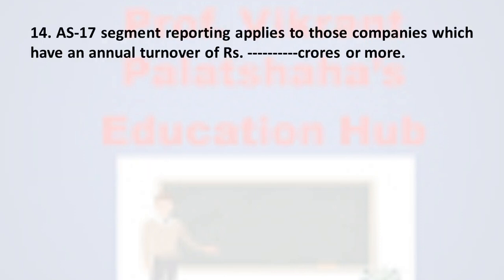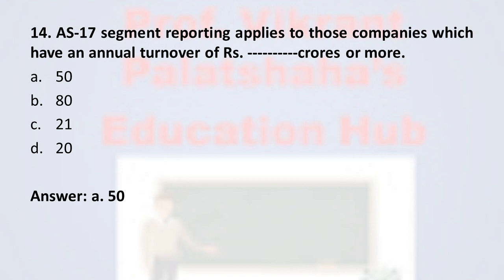Next one, question number 14. Accounting standard number 17, segment reporting applies to those companies which have an annual turnover of rupees dash dash crores or more. Option number A, 50 crore, option number B, 80 crore, option number C, 21 crore, option number D, 20 crore. The correct answer is option number A, 50 crore. The companies that have the annual turnover of 50 crore or more, segment reporting is applicable for them as per the accounting standard number 17. Therefore, the correct option is option number A, 50 crore.